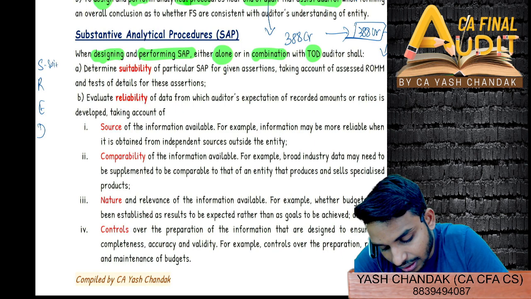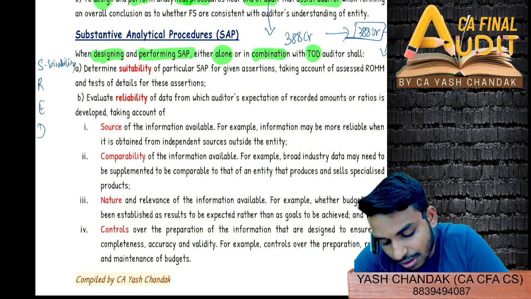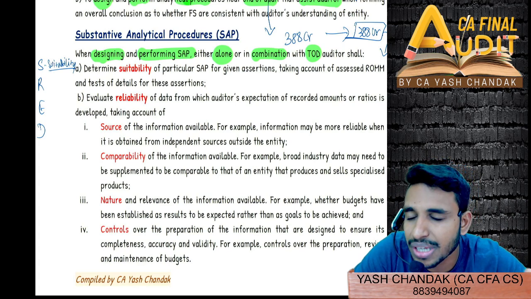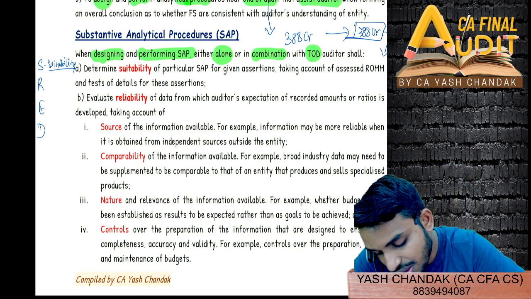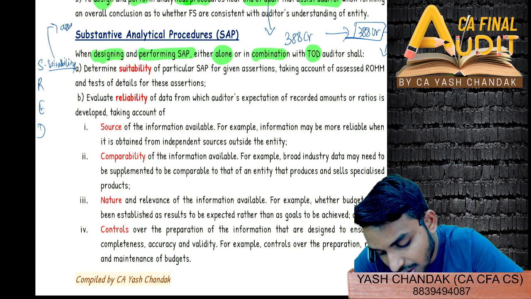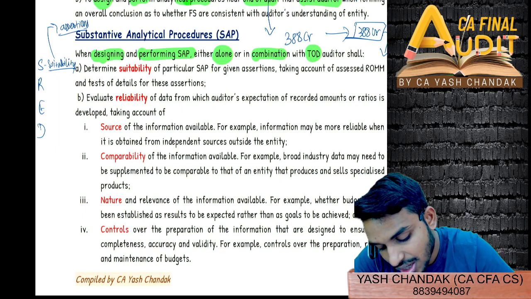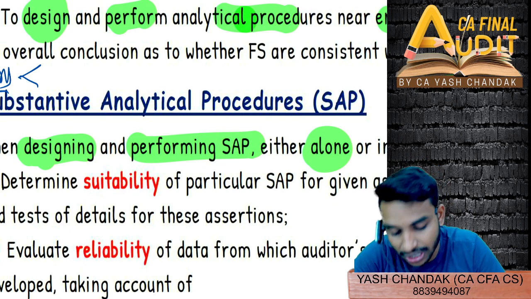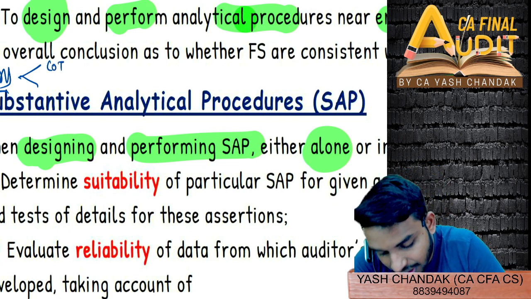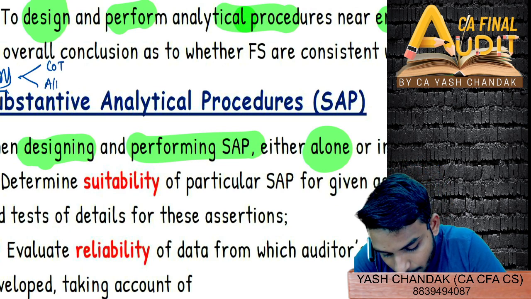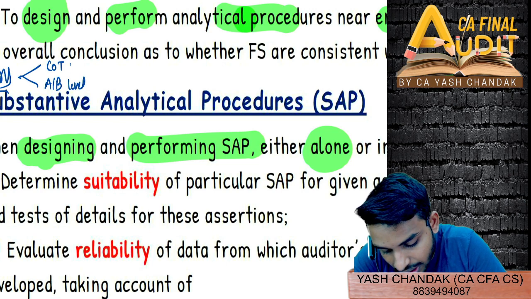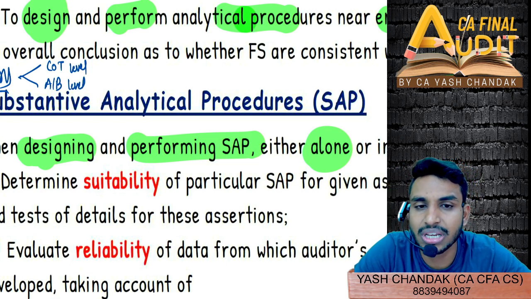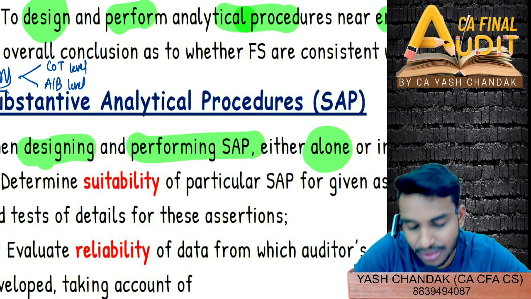First is suitability. Suitability means whether the analytical procedure is suitable or not under the given circumstances. I'll give you an example. It simply depends upon the assertion. Now you all tell me, where do you think analytical procedure is more relevant? In class of transaction or at account balance level? In which assertion level is it more relevant?